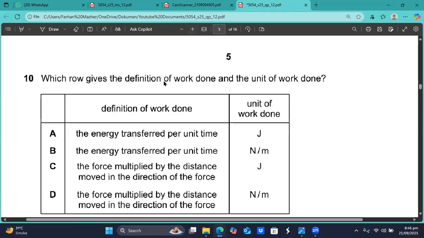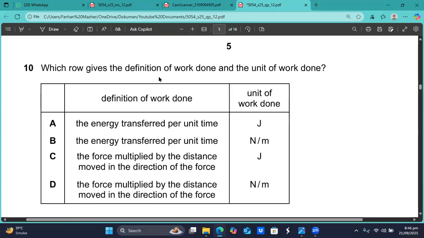So on your screen, question number 10 is now showing up. Which row gives the definition of the work done and the unit of the work done? The definition of the work done is that the work done is the force multiplied by the distance moved in the direction of the force, and its unit is always joules. This is the basic definition of the work done.